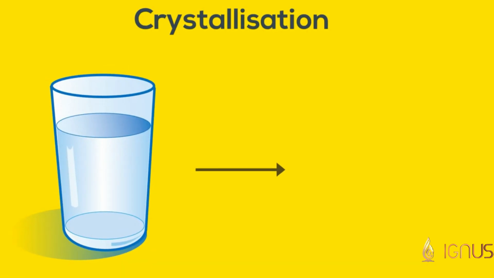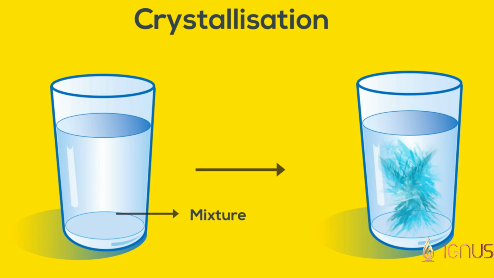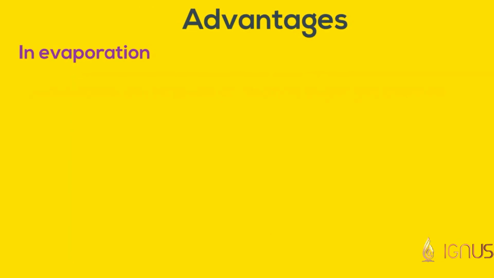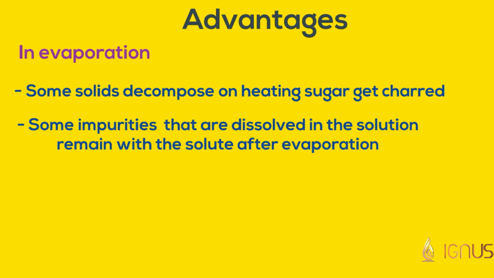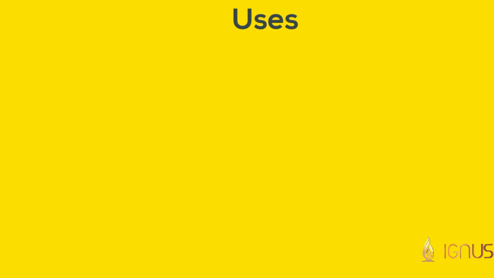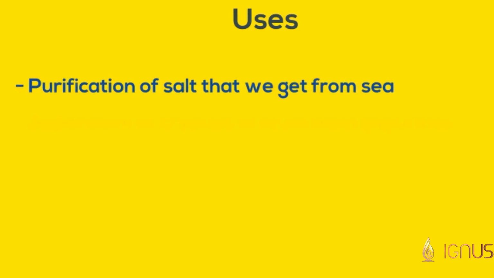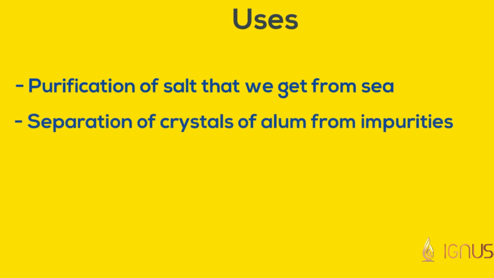It has some advantages over evaporation. In evaporation, some solids decompose on heating. Sugar gets charred. Some impurities that are dissolved in the solution remain with the solute after evaporation. One can overcome these disadvantages of evaporation using crystallization. Uses: purification of salt that we get from the sea, and separation of crystals of alum from its impurities.